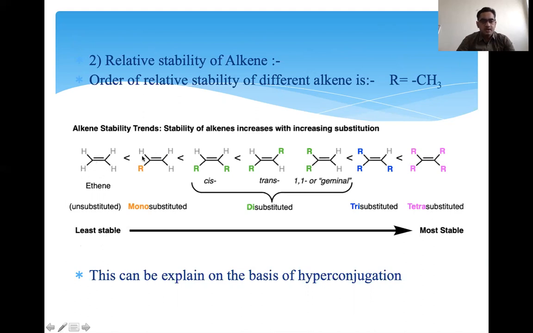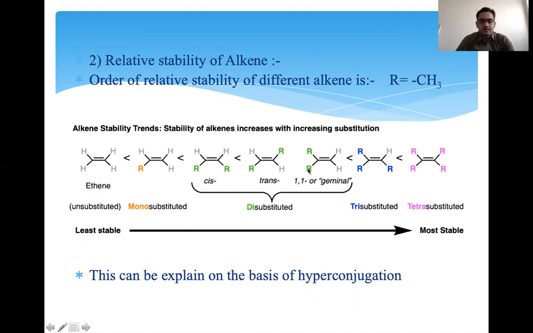Here 2 R groups means there are 6 hyperconjugable protons if we consider R as CH3. Then 6 hyperconjugable protons mean more stability of that olefin than the monosubstituted and the unsubstituted. So these three follow the same stability trend, but there are structural effects as well.